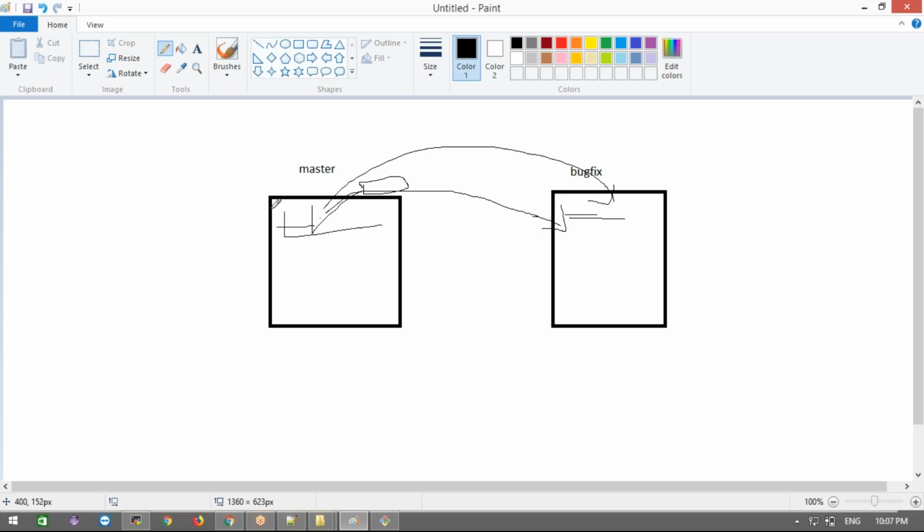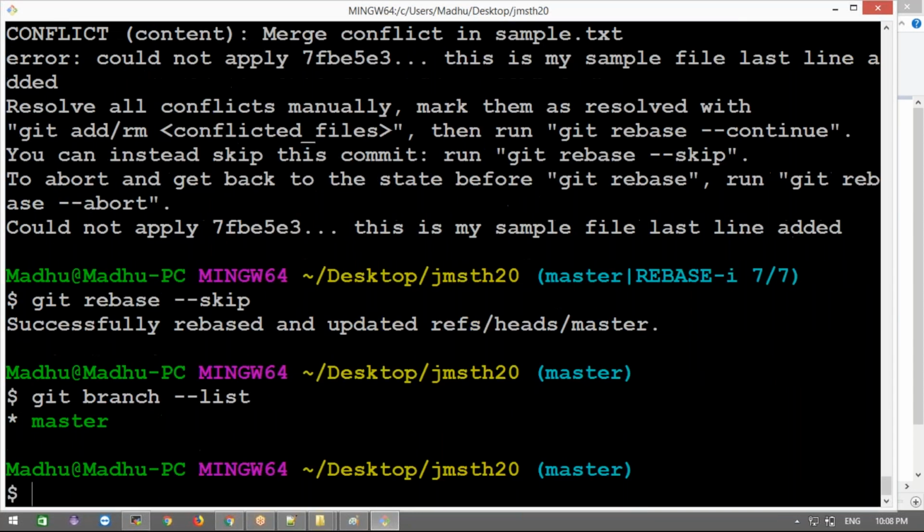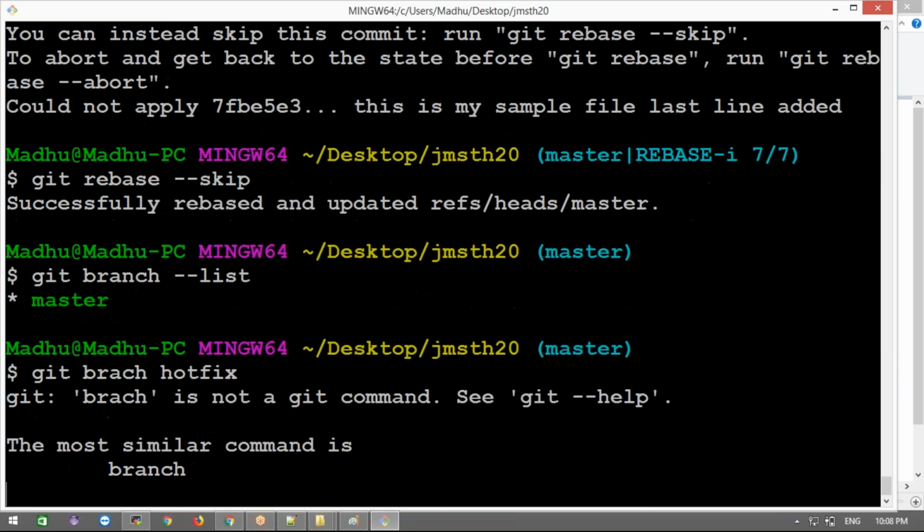Git cherry pick. For example, I have written a commit message here by mistake, but that commit is not applicable here. I need to undo it here and paste it over here. That time we use git cherry pick. If you want, let me check the git branch list. I don't know, let me create a new git branch hotfix. I'm going to create the new branch here.